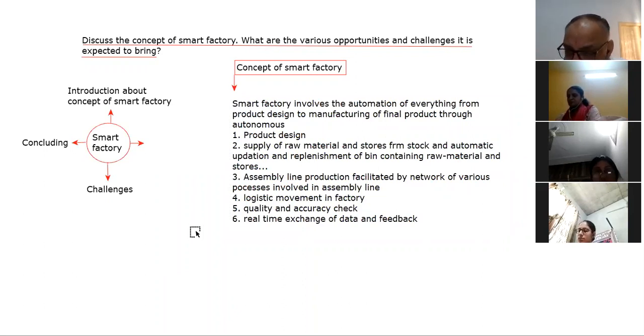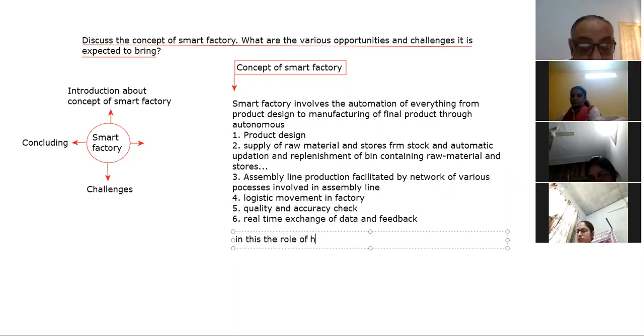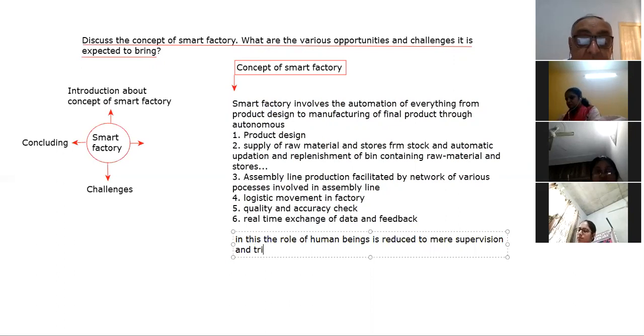In this, the role of human beings is reduced to mere supervision and training.